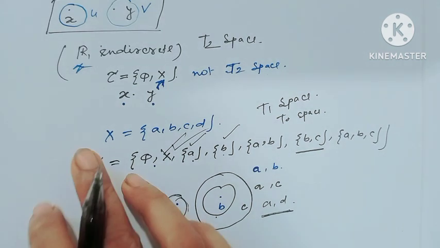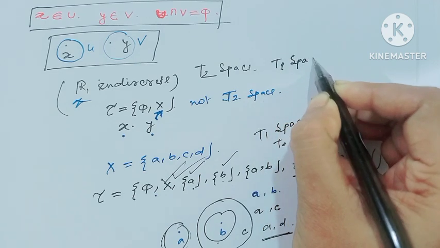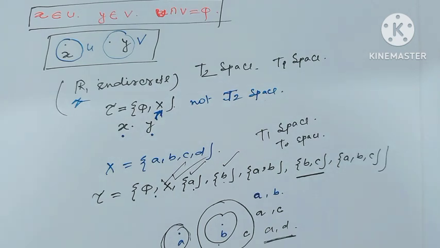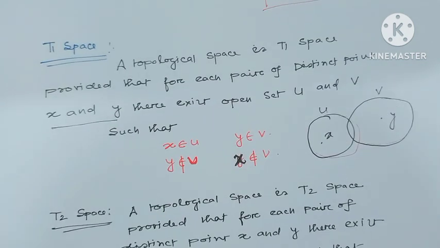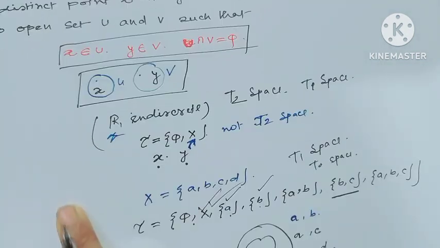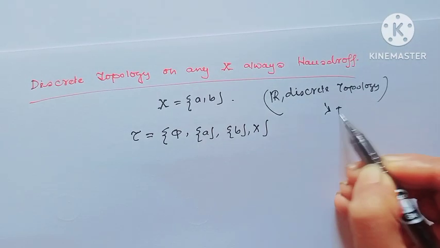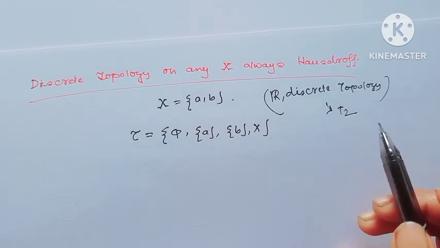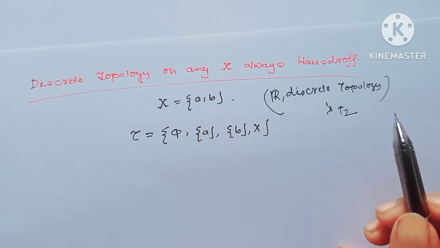Similarly, R with the indiscrete topology is also an example of a T1 space, but not a T2 space, because the open sets are not disjoint. So T2 space is for higher. I hope all my viewers have understood the difference. With discrete topologies, this is always a T2 space, and since it is T2, it is obviously a T1 space. R with the discrete topology is always T2, and since T2, it is obviously T1.